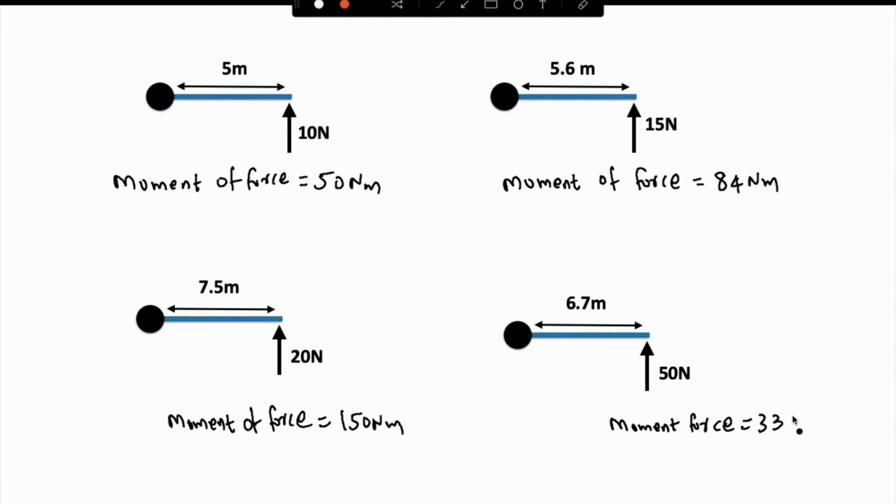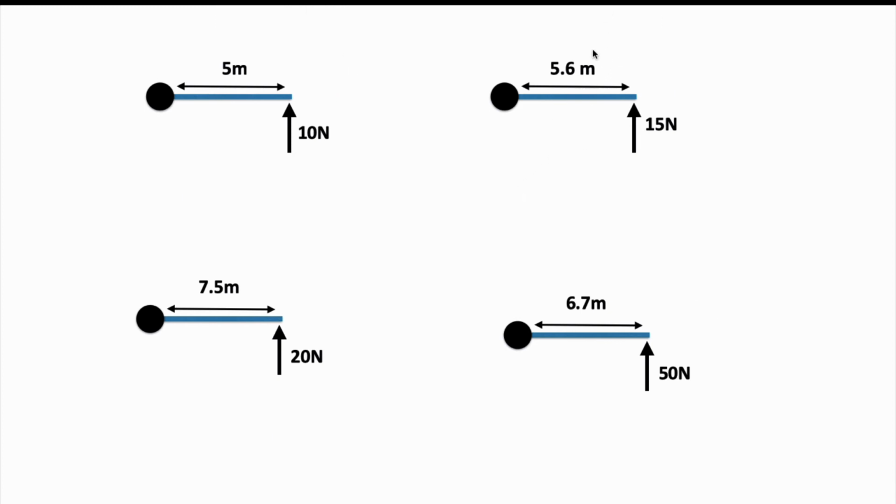So this is the concept of moment of force. These are only single moments of force, all in a single direction. The force is acting in the upward direction, so all are anti-clockwise, right? Now we are going to discuss pairs. If the moments of force come in pairs, what's going to happen? That's what we are going to do now.